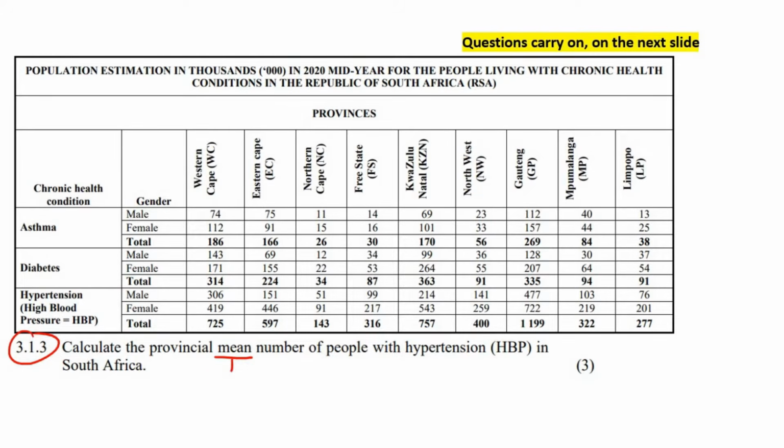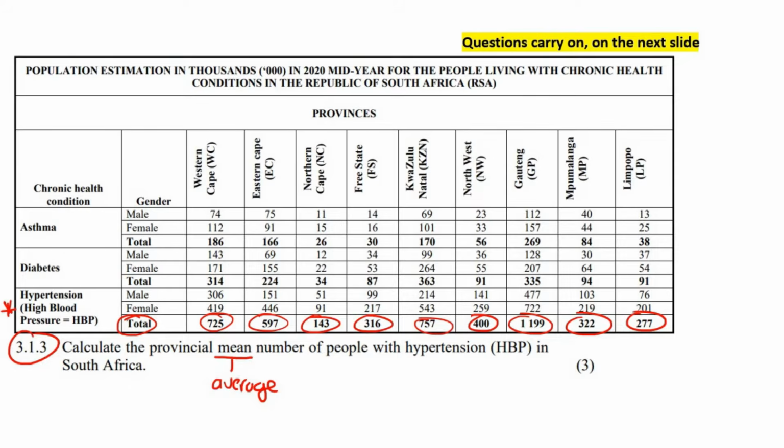This question says, calculate the provincial mean. Remember, mean is another word for average. Calculate the provincial average or mean number of people with hypertension in South Africa. So that's all of the provinces. Did they say males? No. Did they say females? No. They mean everyone. So we're going to go to hypertension and we're going to look at all of the totals. And we're going to use these numbers and calculate the average from all of those numbers.